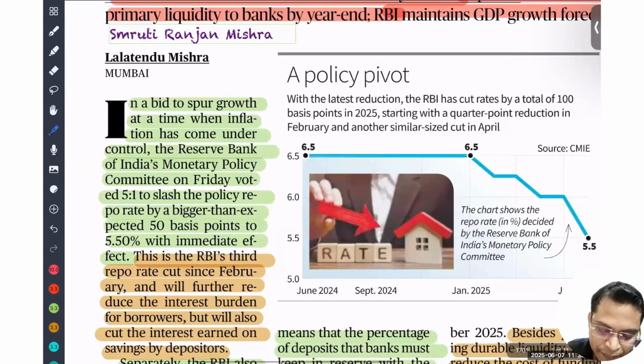To promote growth at a time when inflation has come under control, the Reserve Bank of India's Monetary Policy Committee voted 5:1 to slash the policy repo rate by a bigger than expected 50 basis points to 5.5%.